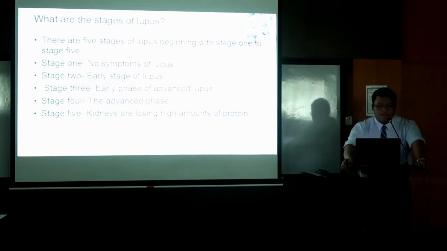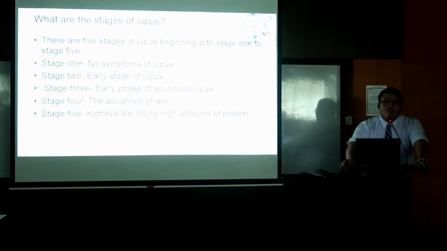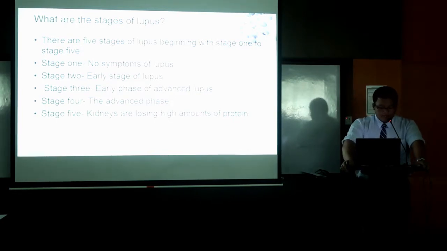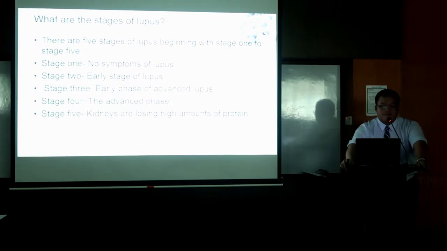Stage 3 is the early phase of advanced lupus. At this stage, patient needs a lot of corticosteroid. Stage 4 are the advanced phase of lupus, and the patient are at risk of kidney failure. And at stage 5, kidney are losing high amount of protein, and the patient experience a lot of swelling. Most people with lupus reach life expectancy and manage to get condition well with treatment.